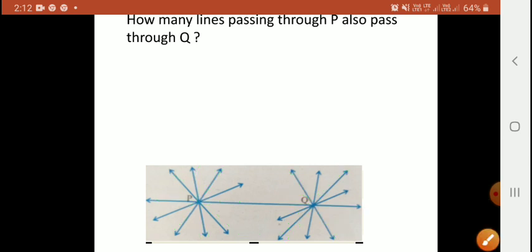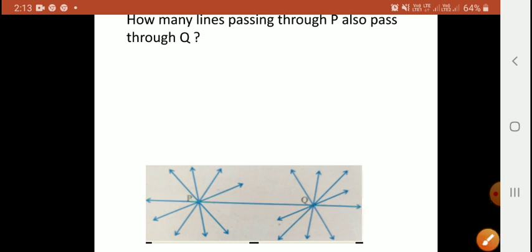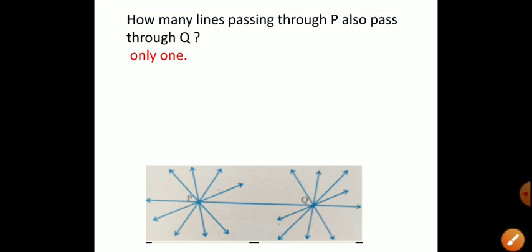But the question is, how many lines passing through P also pass through Q? We have seen here there is only one single line which is passing through the point P and also through the point Q. So our answer is only one.